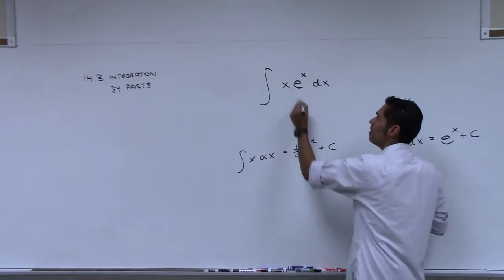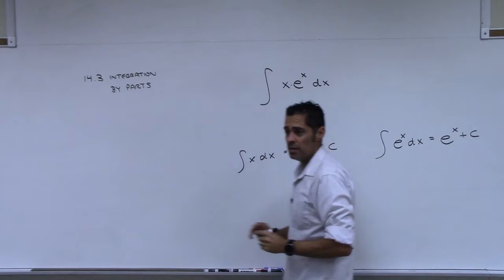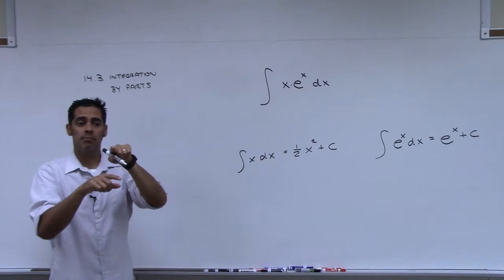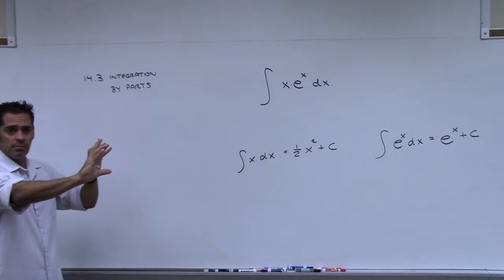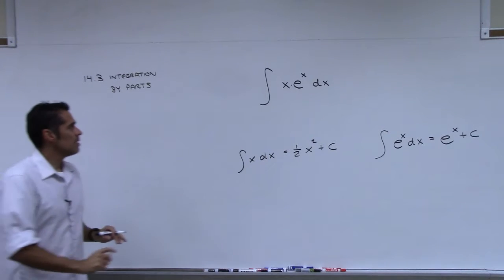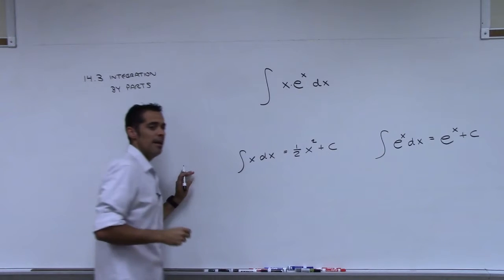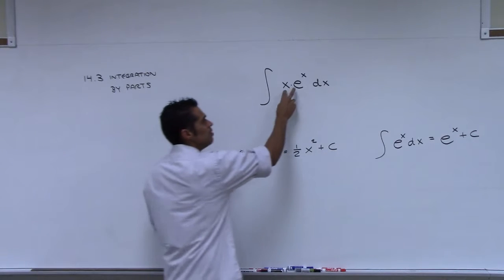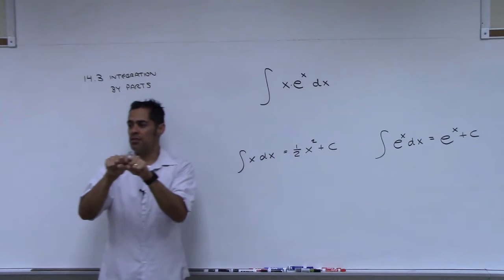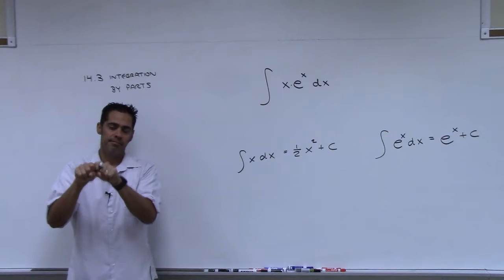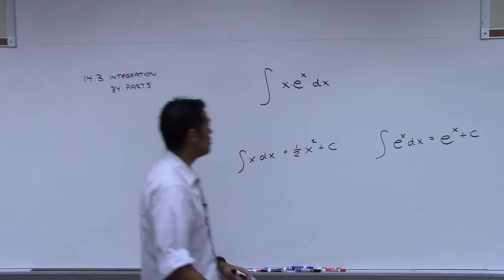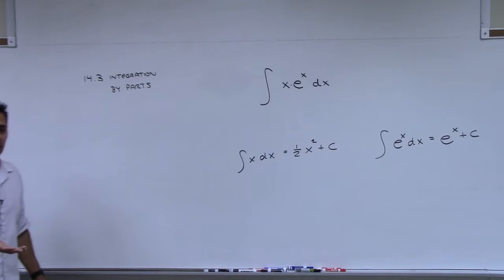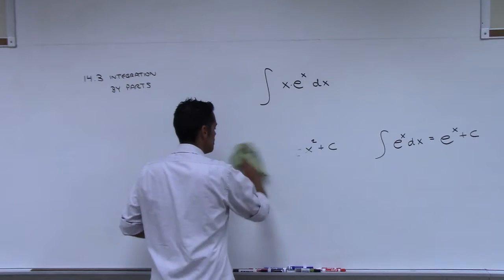But they're not by themselves. They're attached to one another with multiplication. What if there was addition between them or subtraction? Could we do them separately? Yes. But the problem is that there's multiplication in here. And when there's multiplication, unfortunately, you cannot just do them separately and then multiply the two answers together. If you could, Cal 2 would be a lot easier for my Cal 2 students because they wouldn't have to worry about that. But you can't. So we are not allowed to do them separately. So how do we do it?